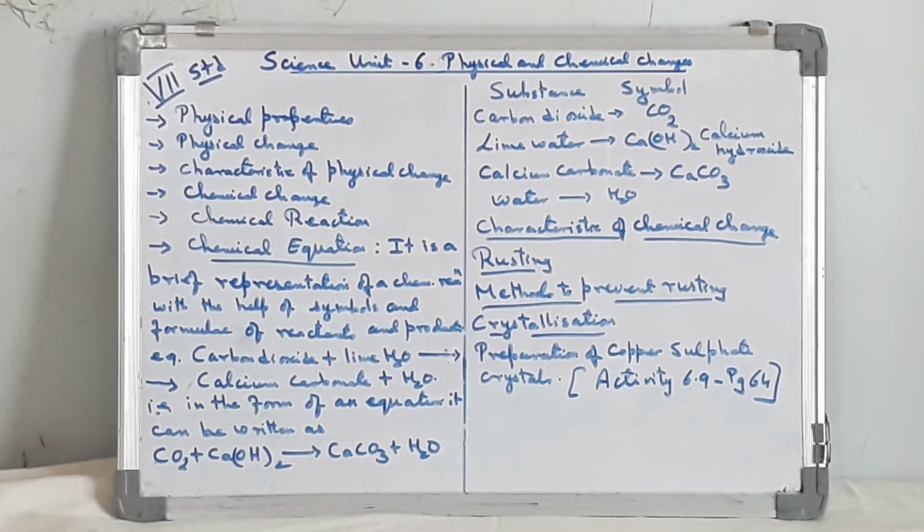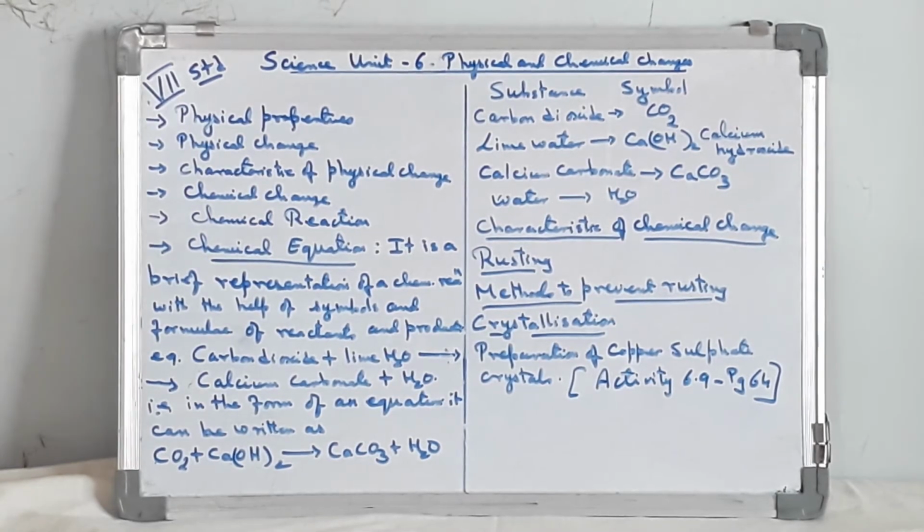Then what is a chemical change? A change in which one or more new substances are formed is called a chemical change. It is also called a chemical reaction. For example, formation of curd from milk, burning of paper. In a chemical reaction, the substances undergoing reaction are called reactants, while the newly formed substances due to the reaction are called products.